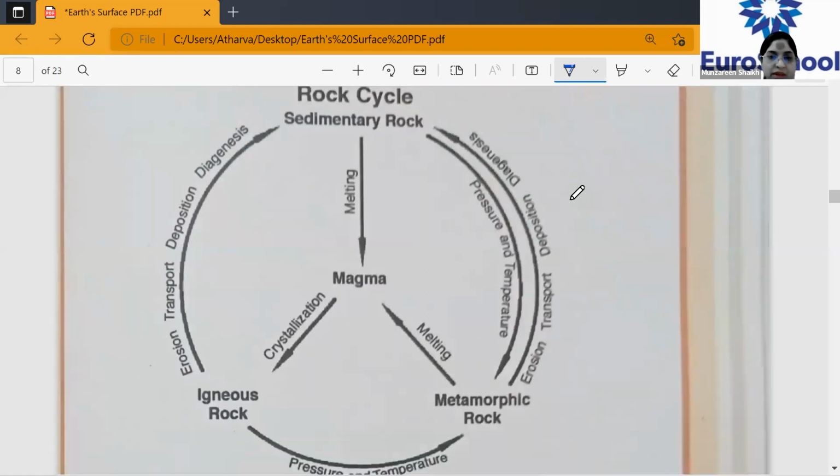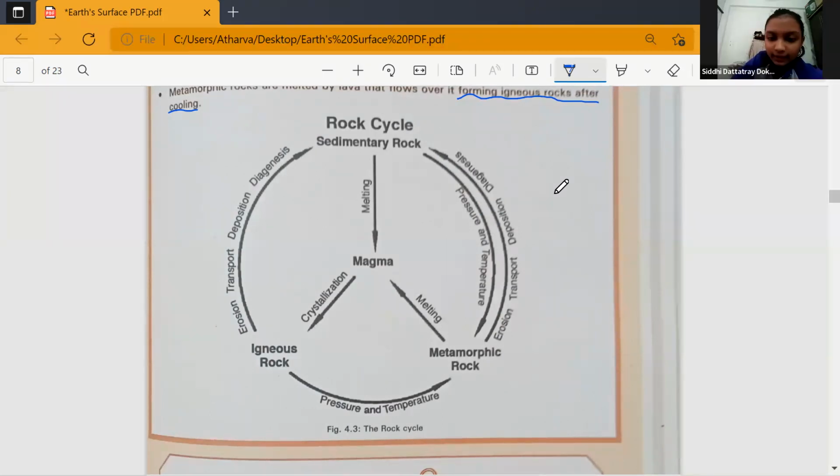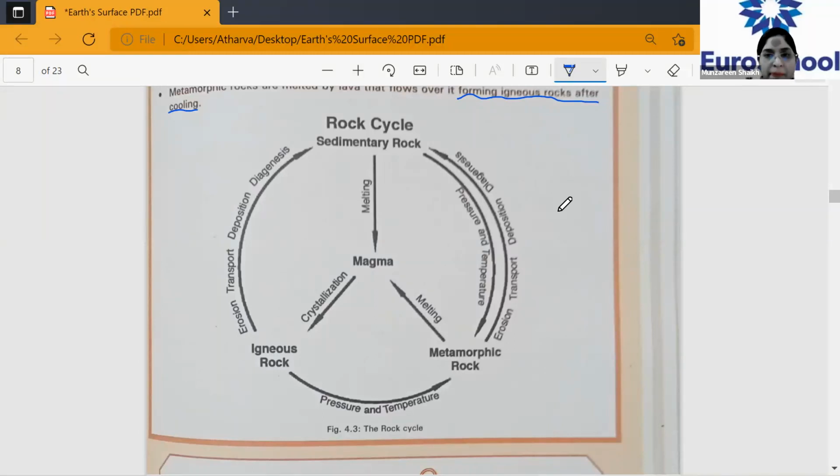Can you see igneous rock, number one, and the arrow going up? Igneous rock turns into sedimentary rock because of the pressure, the transportation, and the deposition. Then sedimentary rock turns into metamorphic rock because of the pressure. And then the metamorphic rock, once it gets pressure, again turns into igneous rock. So this is like a cycle which goes on. This is called the rock cycle. Have you understood, children? Yes, ma'am.